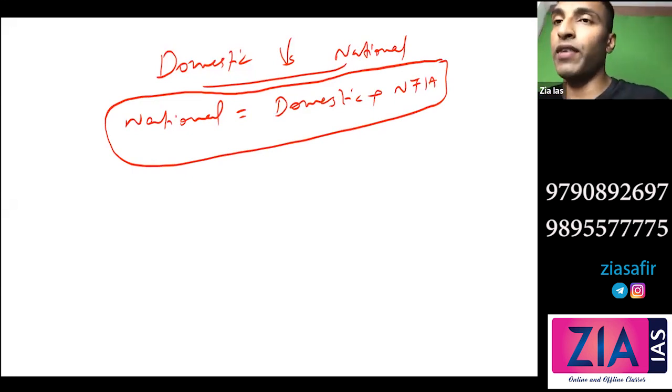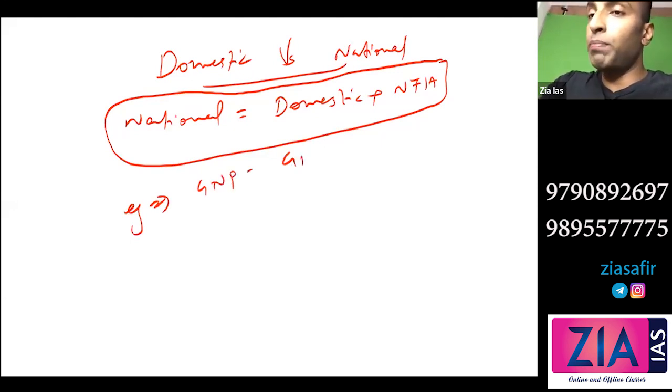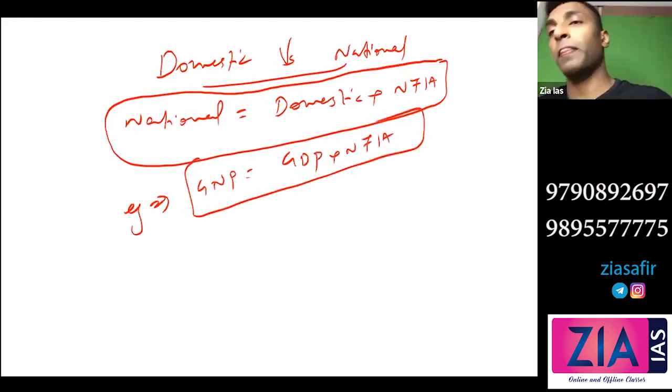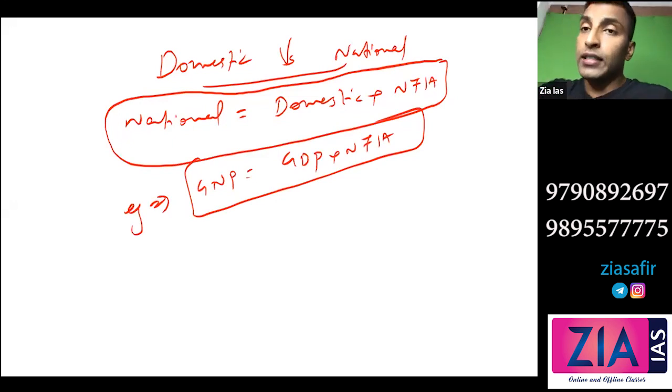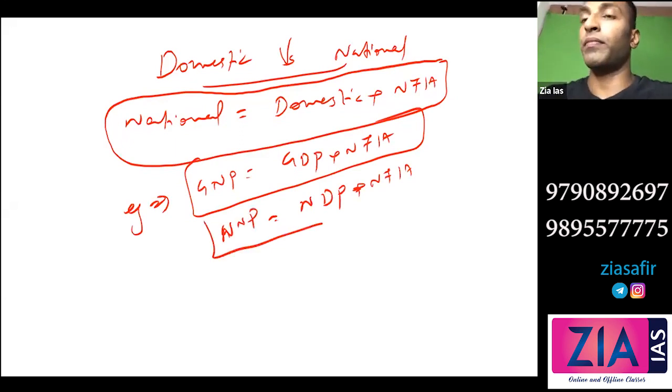You know what is this NFIA? We have discussed that already. So if you know domestic, add the net factor income from abroad. Then you will get national. As an example, you can write here GNP equal to GDP plus NFIA. This we have already discussed. GDP plus NFIA, you'll get GNP. Similarly, if you know NDP plus NFIA, what you will get? You will get NNP.